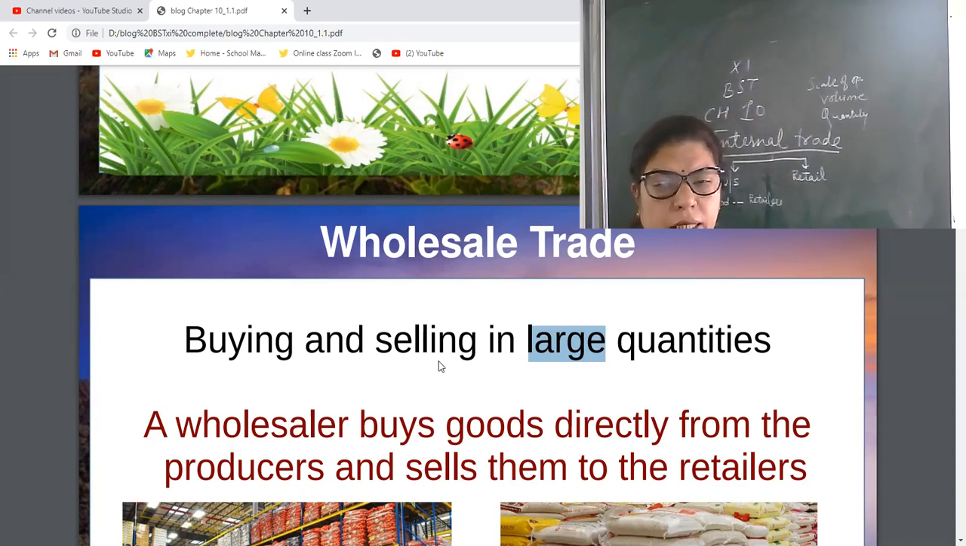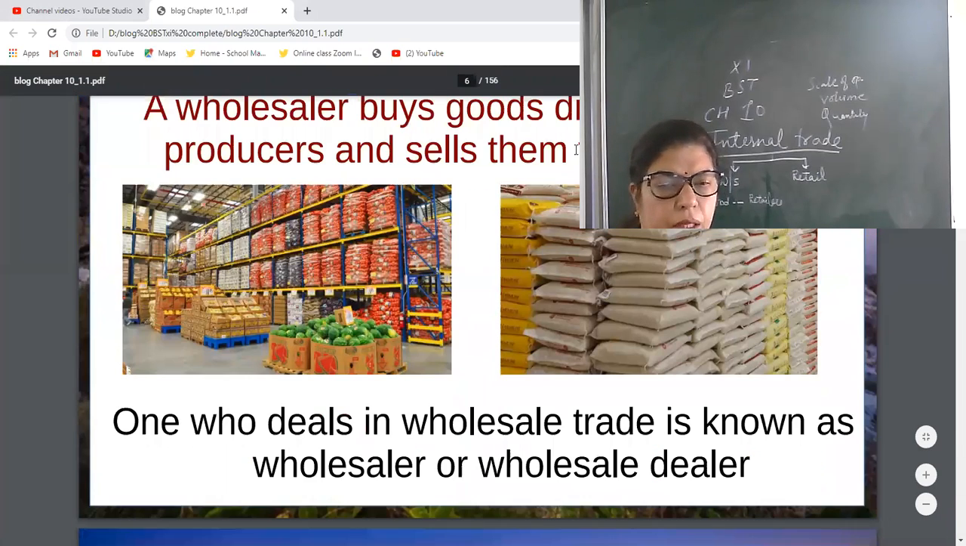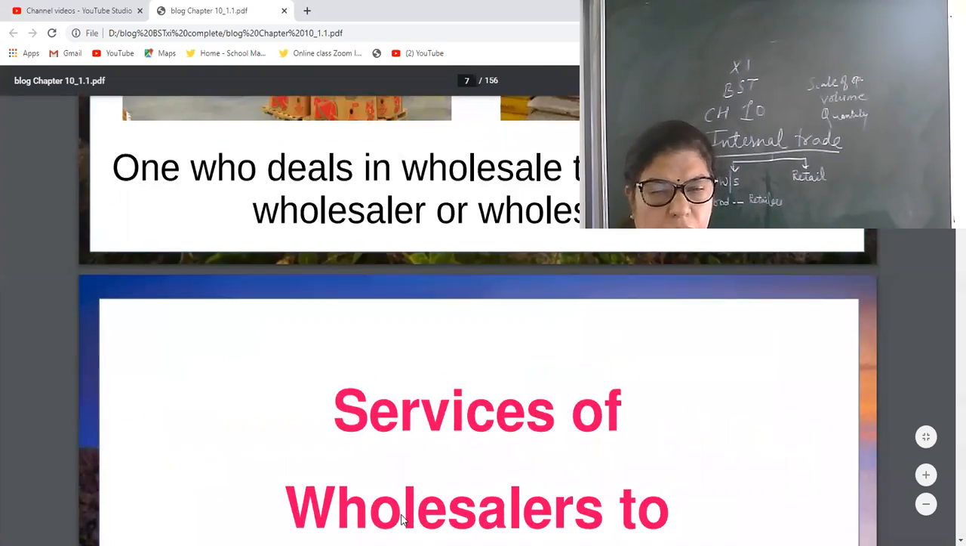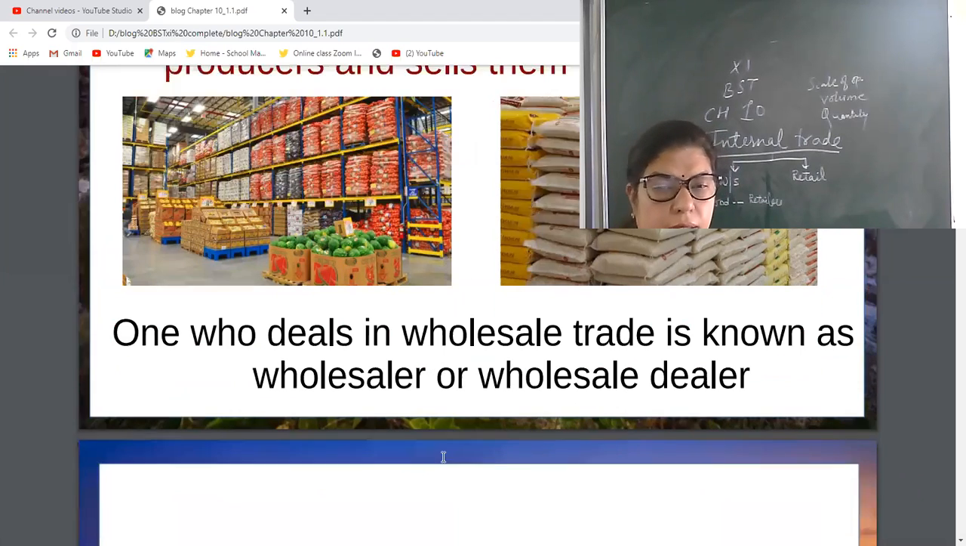So they buy and sell in large quantity. Wholesaler buys goods directly from the producers and sells them to the retailers. One who deals in wholesale trade is known as wholesalers or wholesale dealers. The person who is dealing in wholesale trade is known as wholesalers or wholesale dealers.